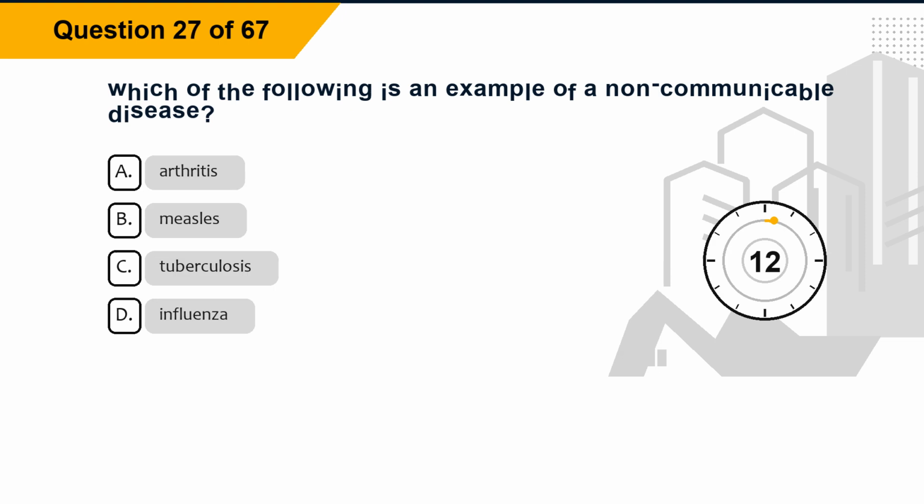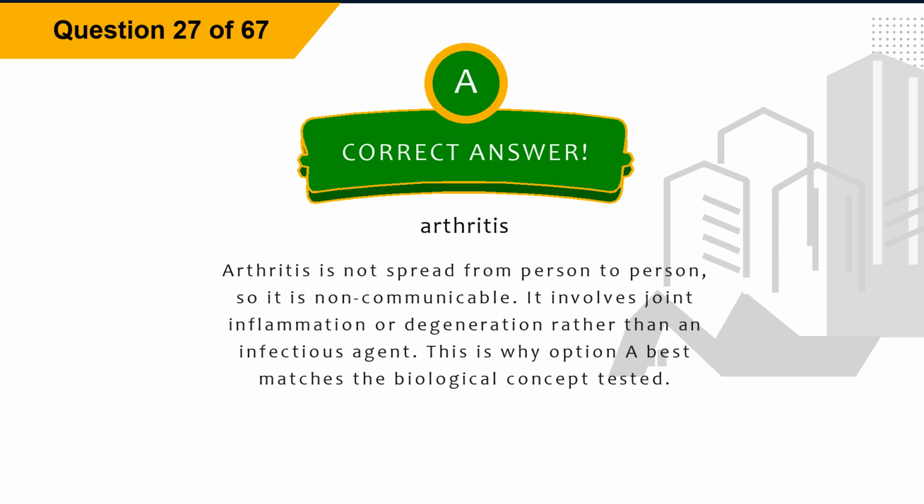Question 27. Which of the following is an example of a non-communicable disease? Option A, arthritis. Option B, measles. Option C, tuberculosis. Option D, influenza. The correct answer is option A, arthritis. Explanation. Arthritis is not spread from person to person, so it is non-communicable. It involves joint inflammation or degeneration rather than an infectious agent. This is why option A best matches the biological concept tested.